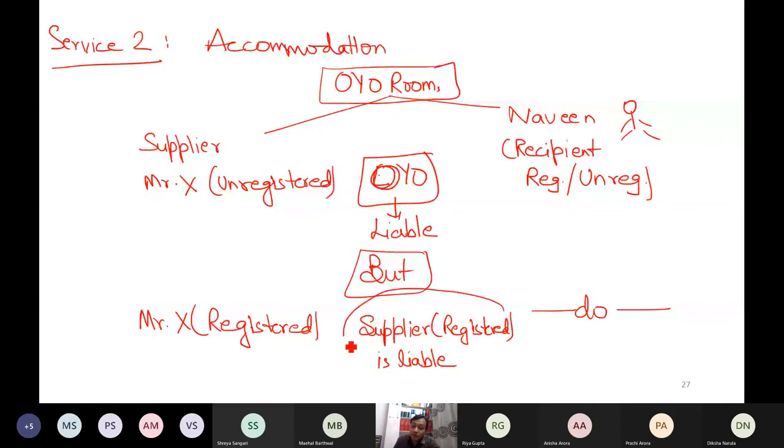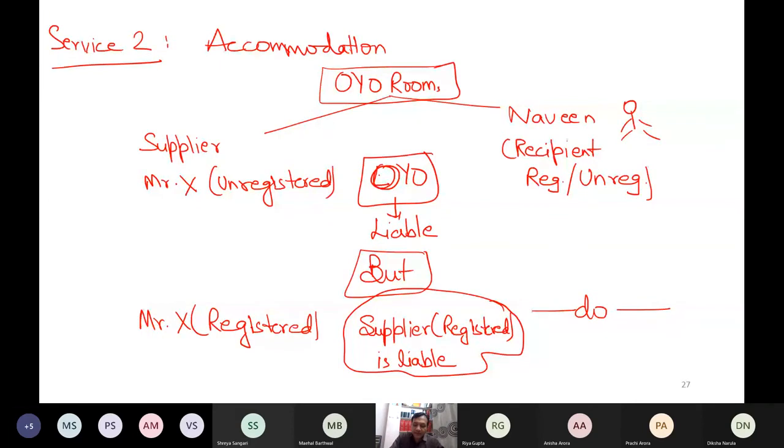This is not available in case of transportation of passengers. If the supplier is a registered person, still the ECO has to pay the tax when it comes to transportation of passengers. But when it comes to providing accommodation, then the government checks whether this supplier is also registered. If the supplier is also registered, then the government says the ECO is under no obligation to pay the tax. If the supplier is not registered, then only the ECO is supposed to pay the tax.